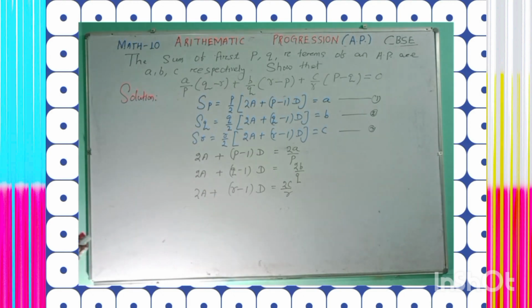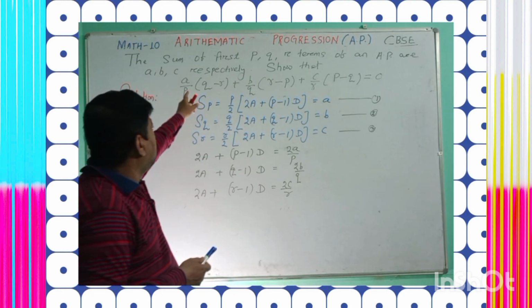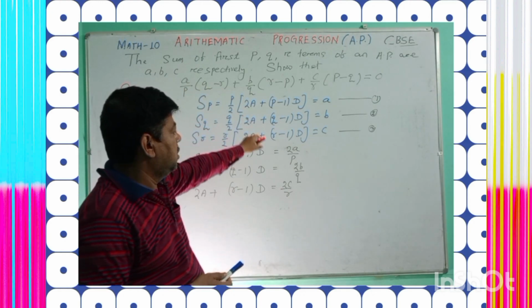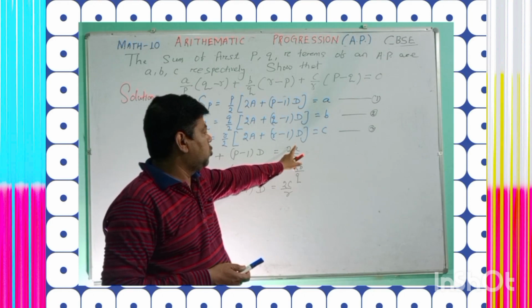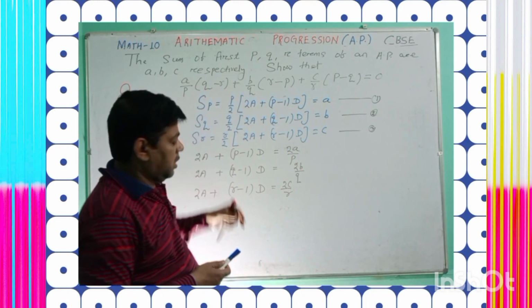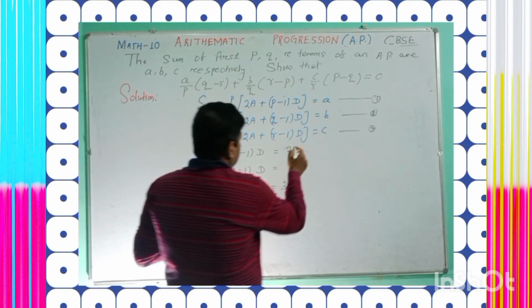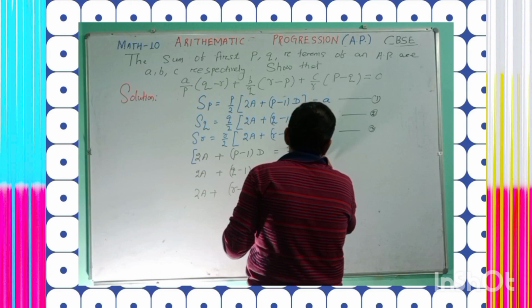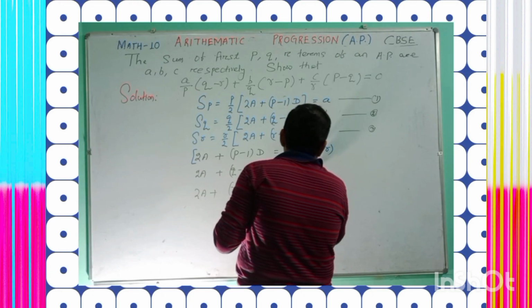Okay? Understand? Now, see students here, look at the statement here, A by P whole into Q minus R. Here you see A by P, 2A by P. So A by P is one factor, another factor is Q minus R. Let's see, you multiply here, what? Q minus R on both sides. Understand?